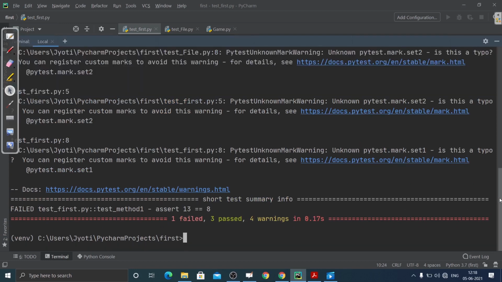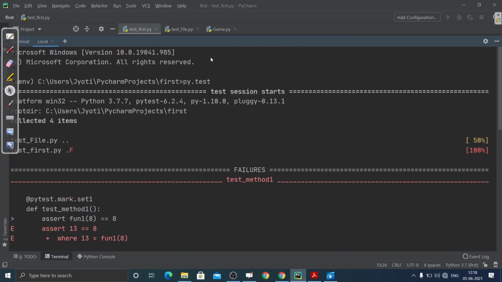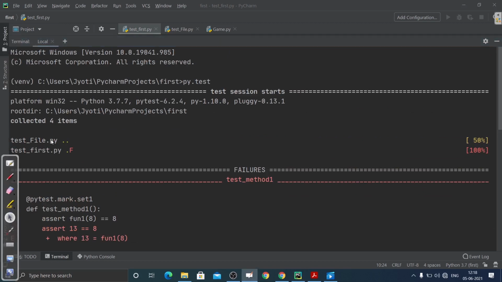So it collected 4 items, because we only have 2 files that are starting with test in the name. So testfile.py, we are going to work with this file, and then testfirst.py. By this you can understand that one has run at 50% and the other at 100%, with an error. Now what does that mean? This green dot says that the test methods inside this test file have been executed and are correct. There is no error.